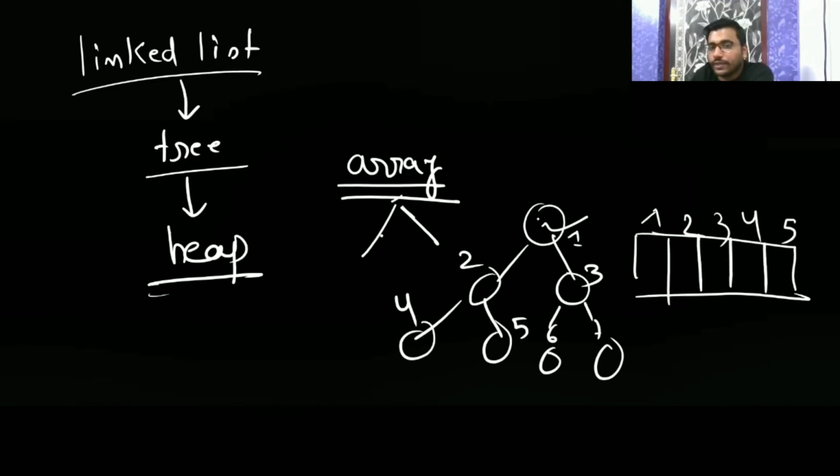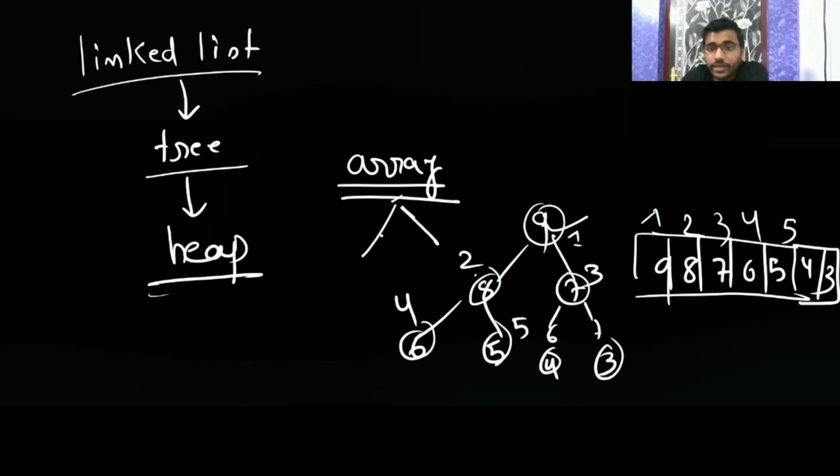You store the elements like 9, 8, 7, 6, 5, 4, 3. You can insert them in the array. Since it is an array, you can use it to store a heap, because a heap is a complete binary tree.